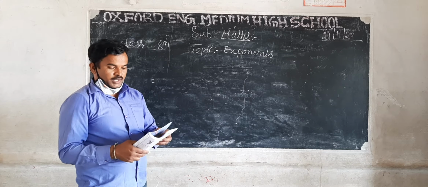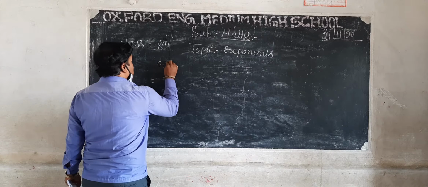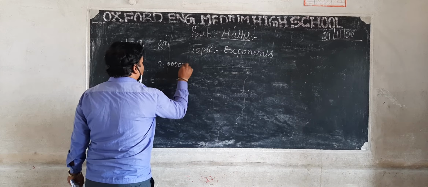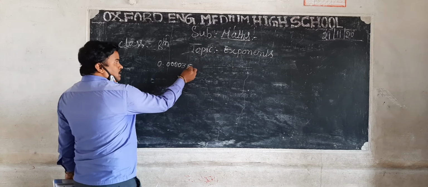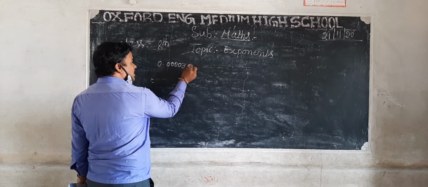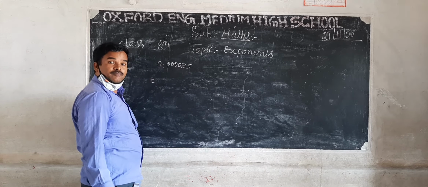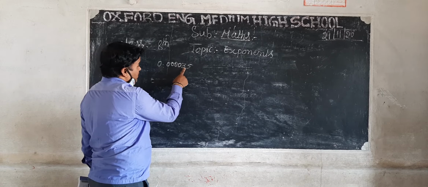Express the following numbers in standard form: 0.000035. See here, look here, dear students. How do we convert? How many digits? 1, 2, 3, 4, 5, 6.